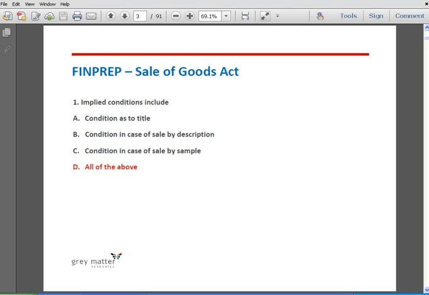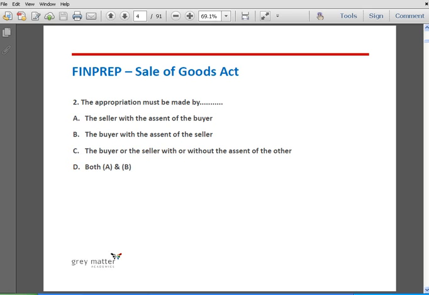The reason is implied conditions include the following: condition as to title, condition in case of sale by description, condition as to quality and fitness, condition as to merchantability, condition as to usage of trade or condition implied by custom, then condition as to wholesomeness, and condition as to sale by sample, and hence all of the above is the answer.